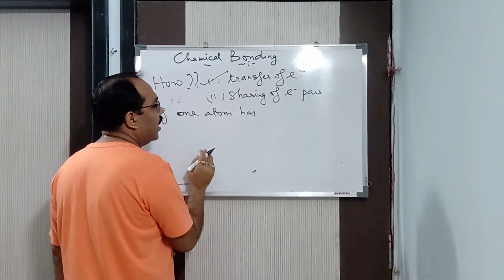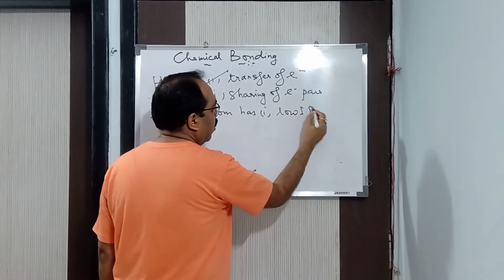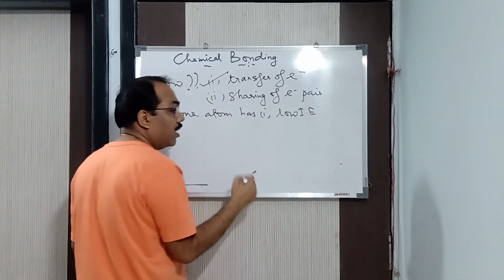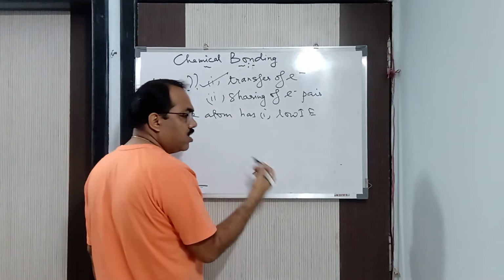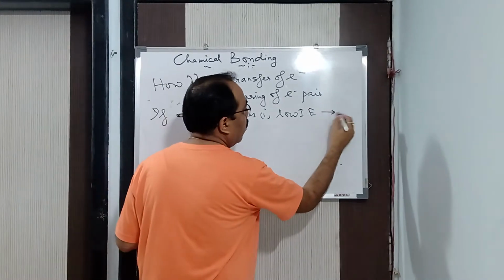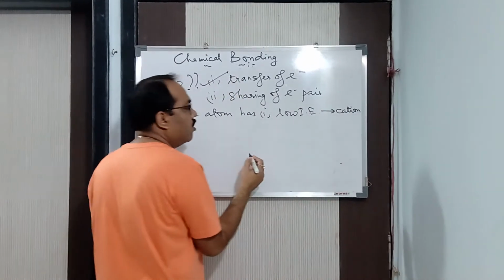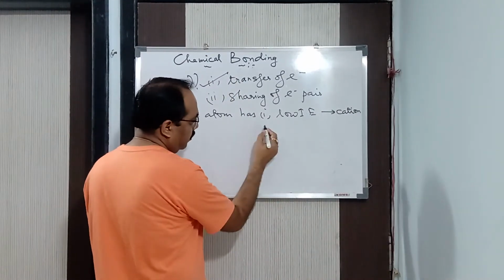For example, if an atom has low ionization energy or low ionization potential, it will readily lose an electron to form what? A cation.